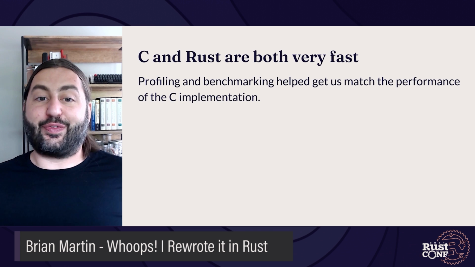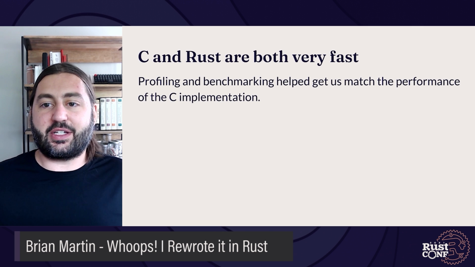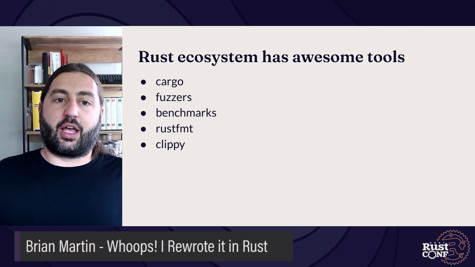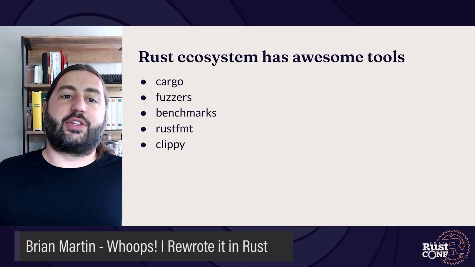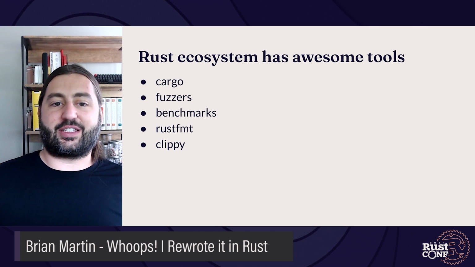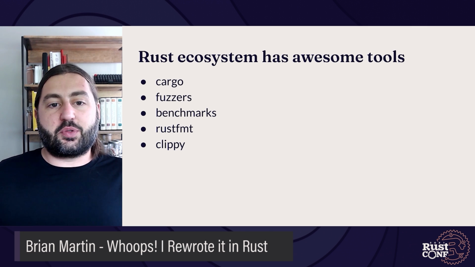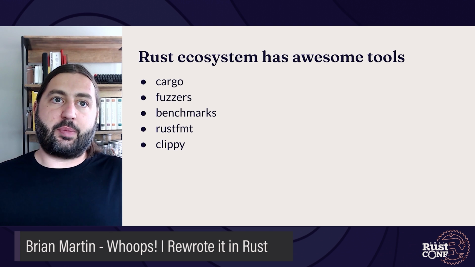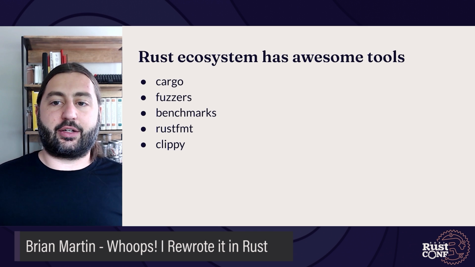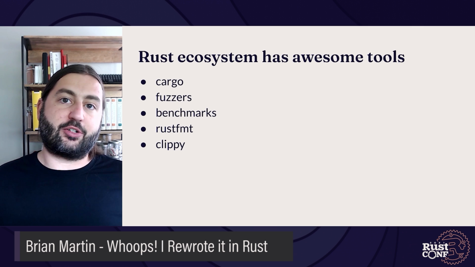C and Rust are both very fast. Profiling and benchmarking helped me get the performance to match that of the C implementation, but it did take work. The Rust ecosystem has all these awesome tools that I mentioned before. We have cargo, we have fuzzers and benchmarks and things that help me feel that the code is solid and going to perform well. And then we have tools like rustfmt and Clippy, which helped me make sure that the formatting and the code were idiomatic, and that went a long way to making the code easier to work with and for my manager to review.